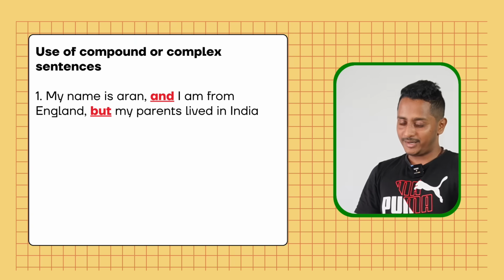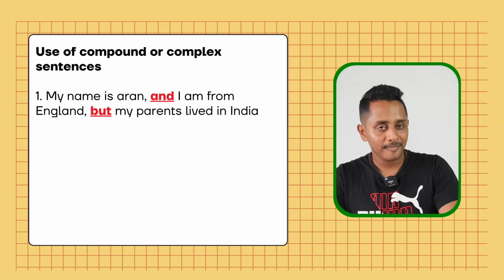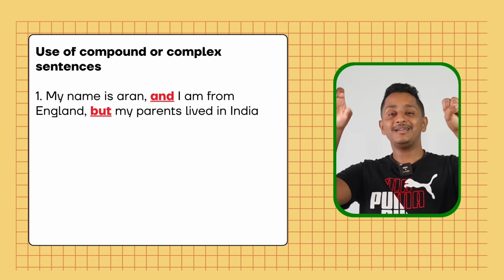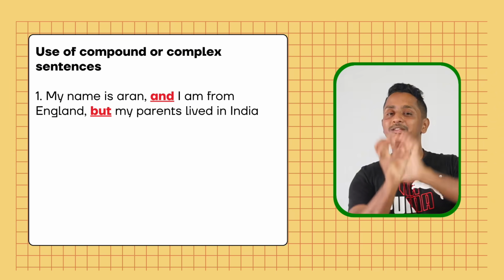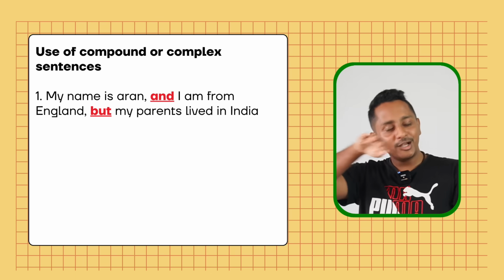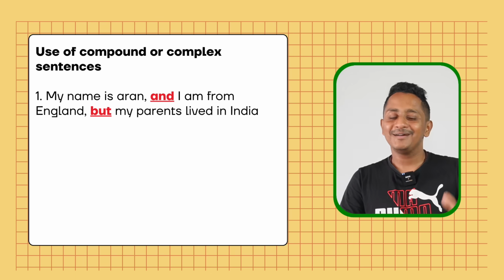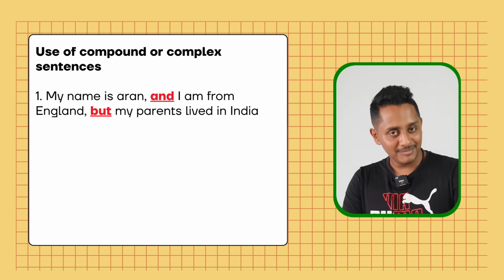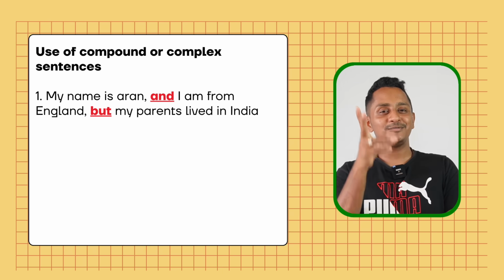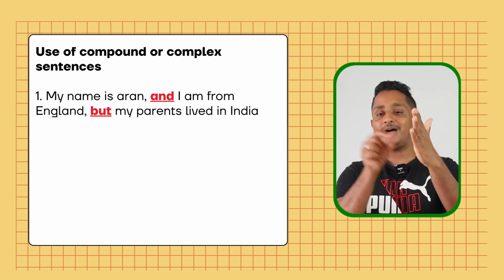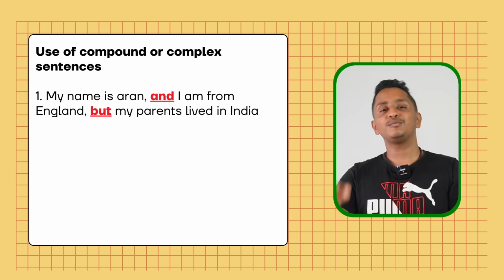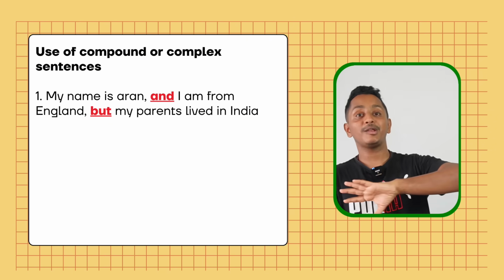For instance, look at the sentence: my name is Aaron and I'm from England. My name is Aaron, first sentence. I'm from England, second sentence. Between the 2 sentences, add a connector. This is called a compound sentence. But a compound sentence can be continued by adding one more connector. My name is Aaron and I'm from England, but my parents lived in India. Remember, here the comma comes before a connector. There won't be a space before the comma: England, comma, space, but. Hope you're getting it. After the word, immediately put a comma and then a space. That's a compound sentence where you're adding things.